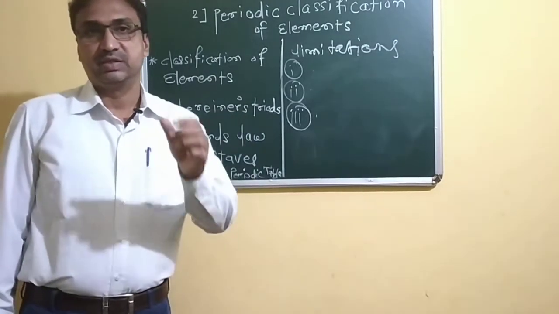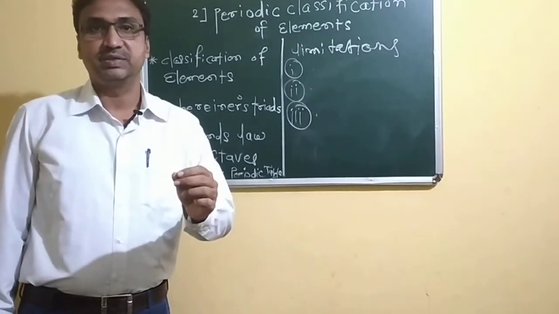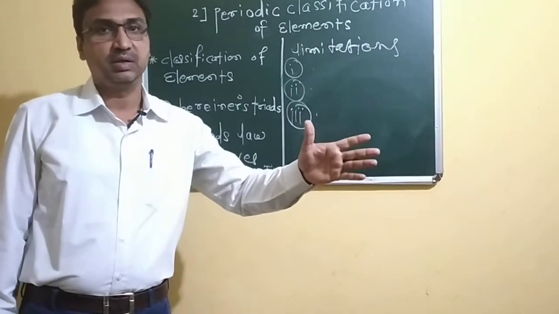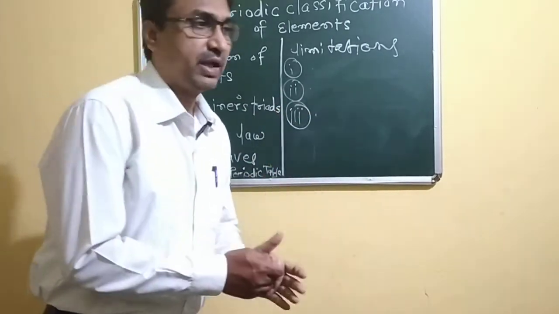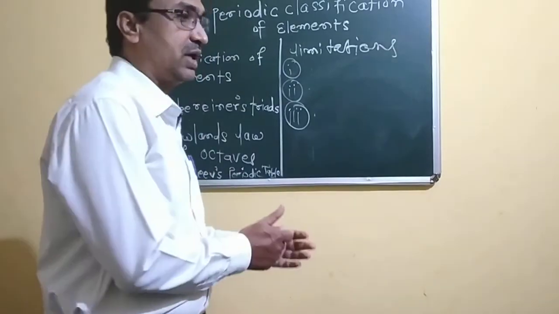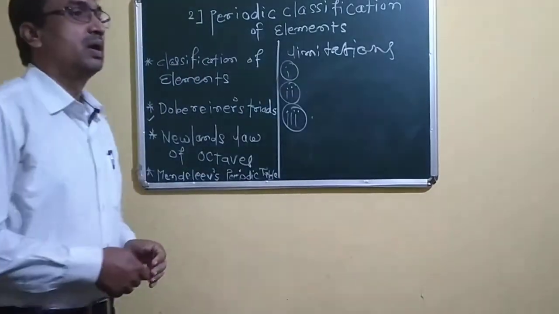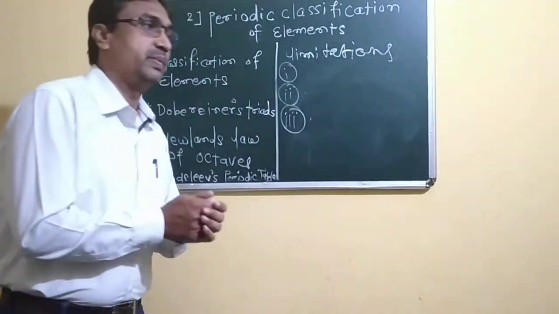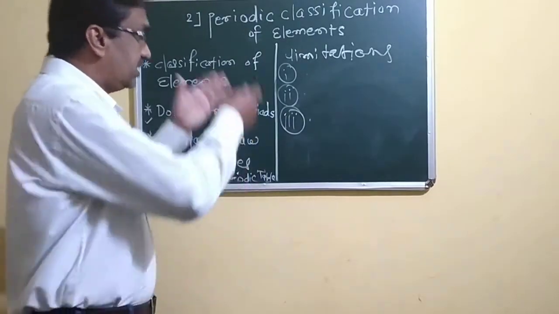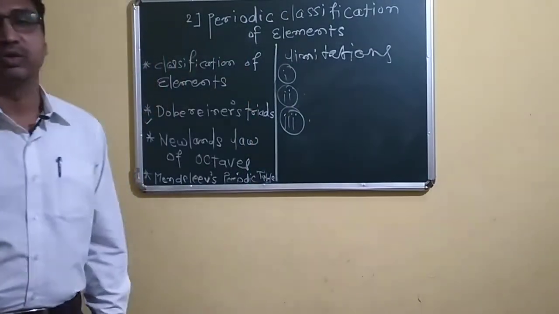So elements with the same chemical properties are placed in different places, and elements with different chemical properties are placed in the same note.